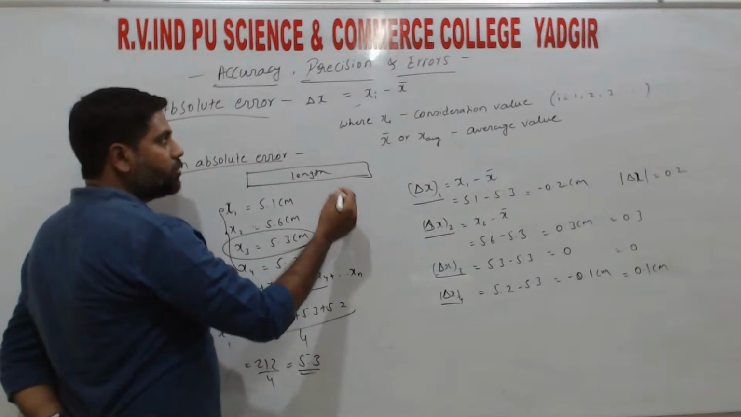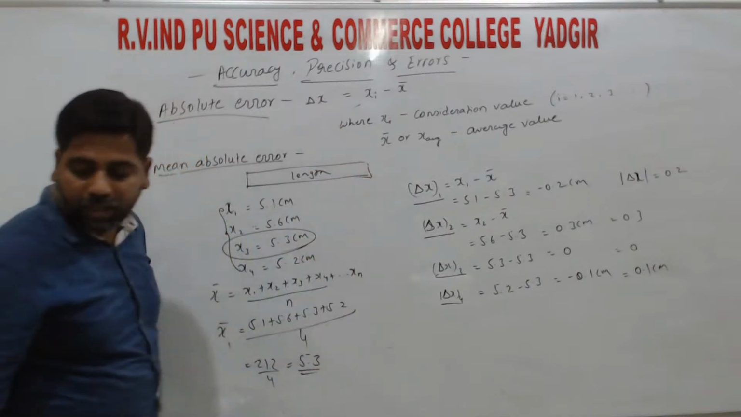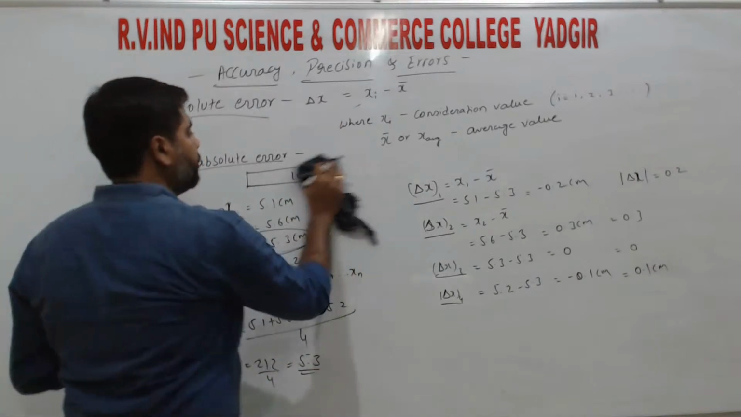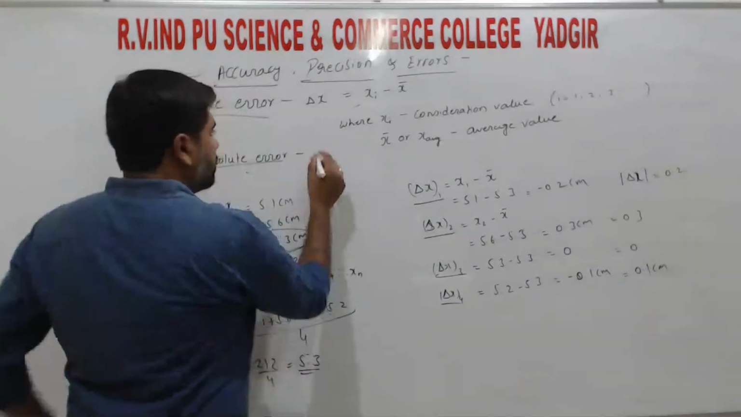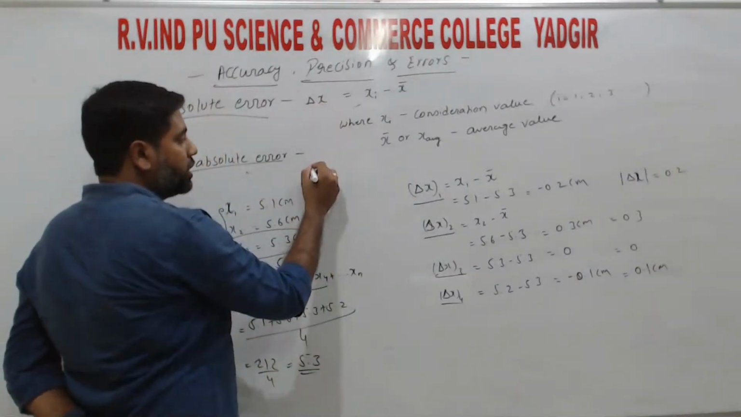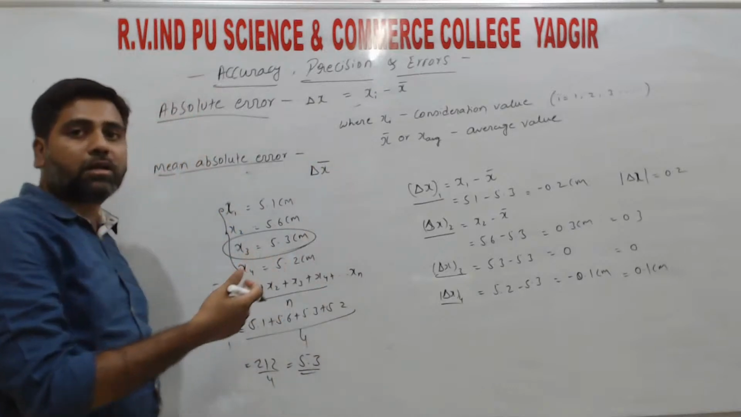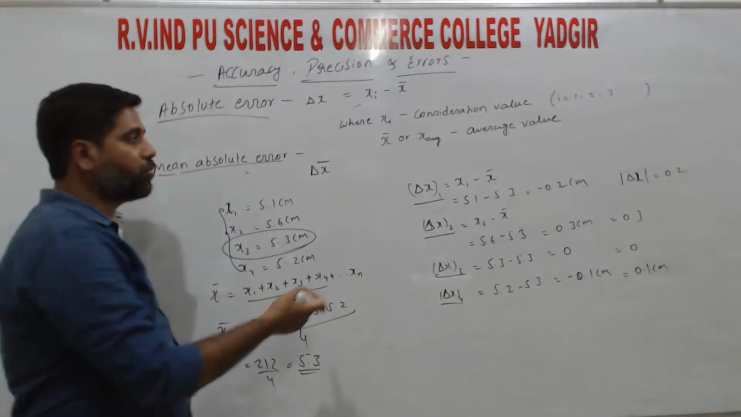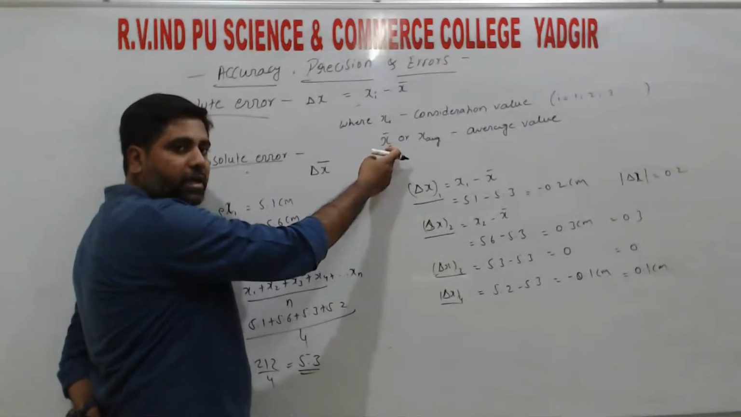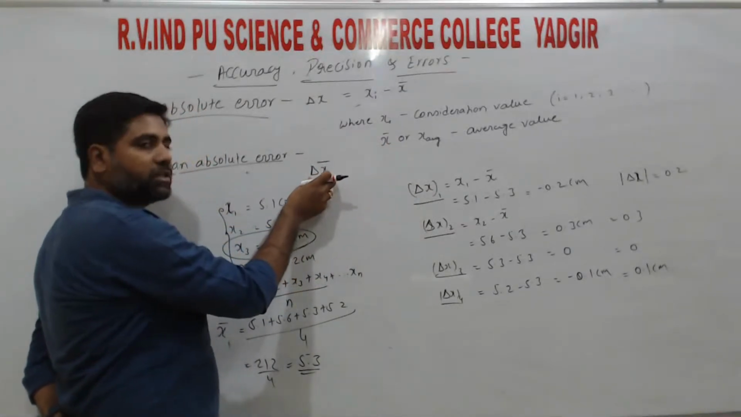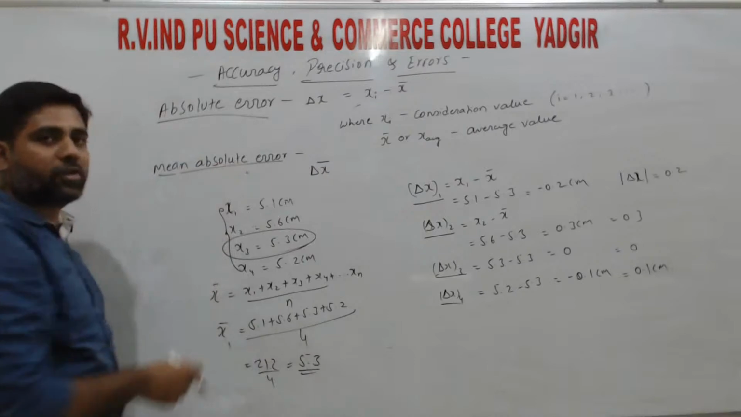right? So mean absolute error is denoted by delta x bar, right? So delta x is the absolute error. So delta x bar, x bar always indicates the average. So here also we have taken x bar. So here delta x bar represents the mean absolute error, right?